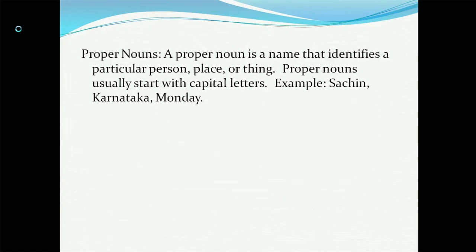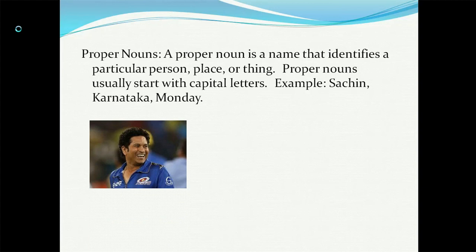Next one is a proper noun. A proper noun is a name that identifies a particular person, place or thing. Proper nouns are all the names. Your name, any other name of a person, of a city, of a town, of a district, even the days of a week are also proper nouns. So now you all know who this one is, Sachin.